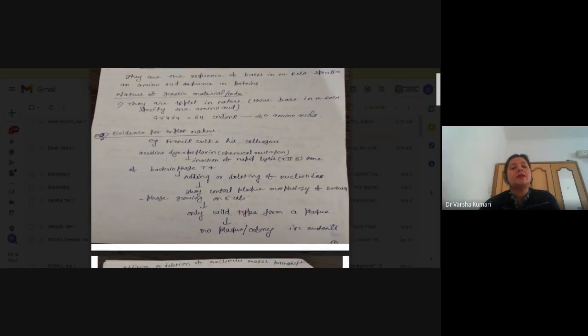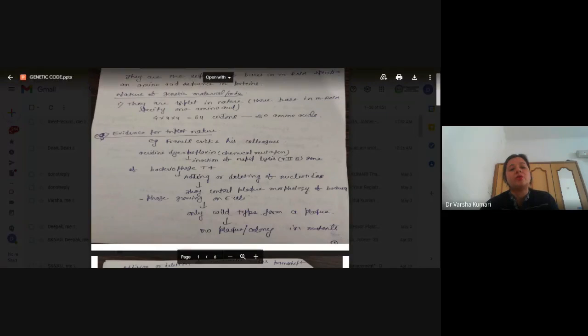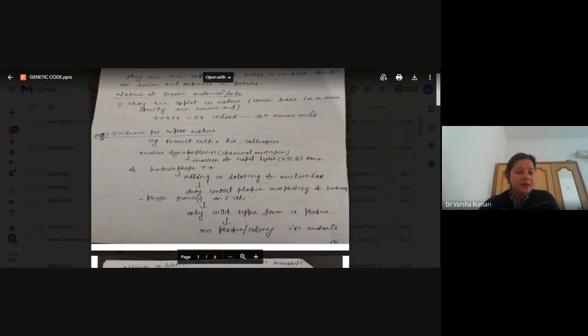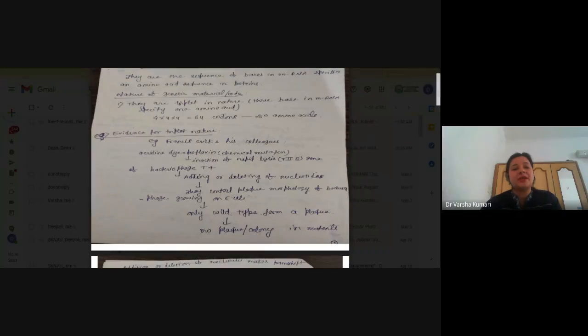Now, there is some evidence of how the scientists came to know that the code is a triplet. It was first found by Francis Crick and his colleagues. They took the rapid lysis rIIB gene of bacteriophage T4 of E. coli.